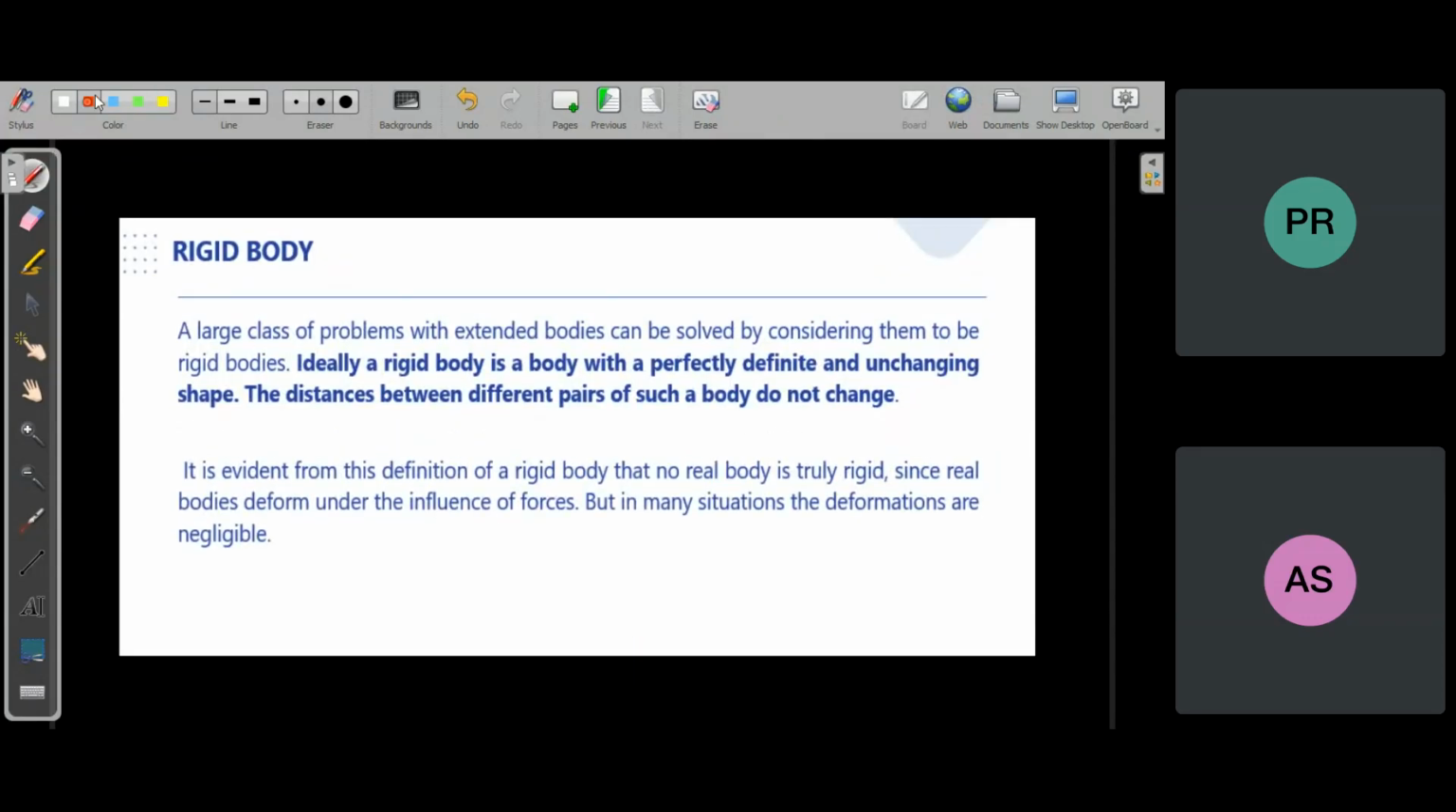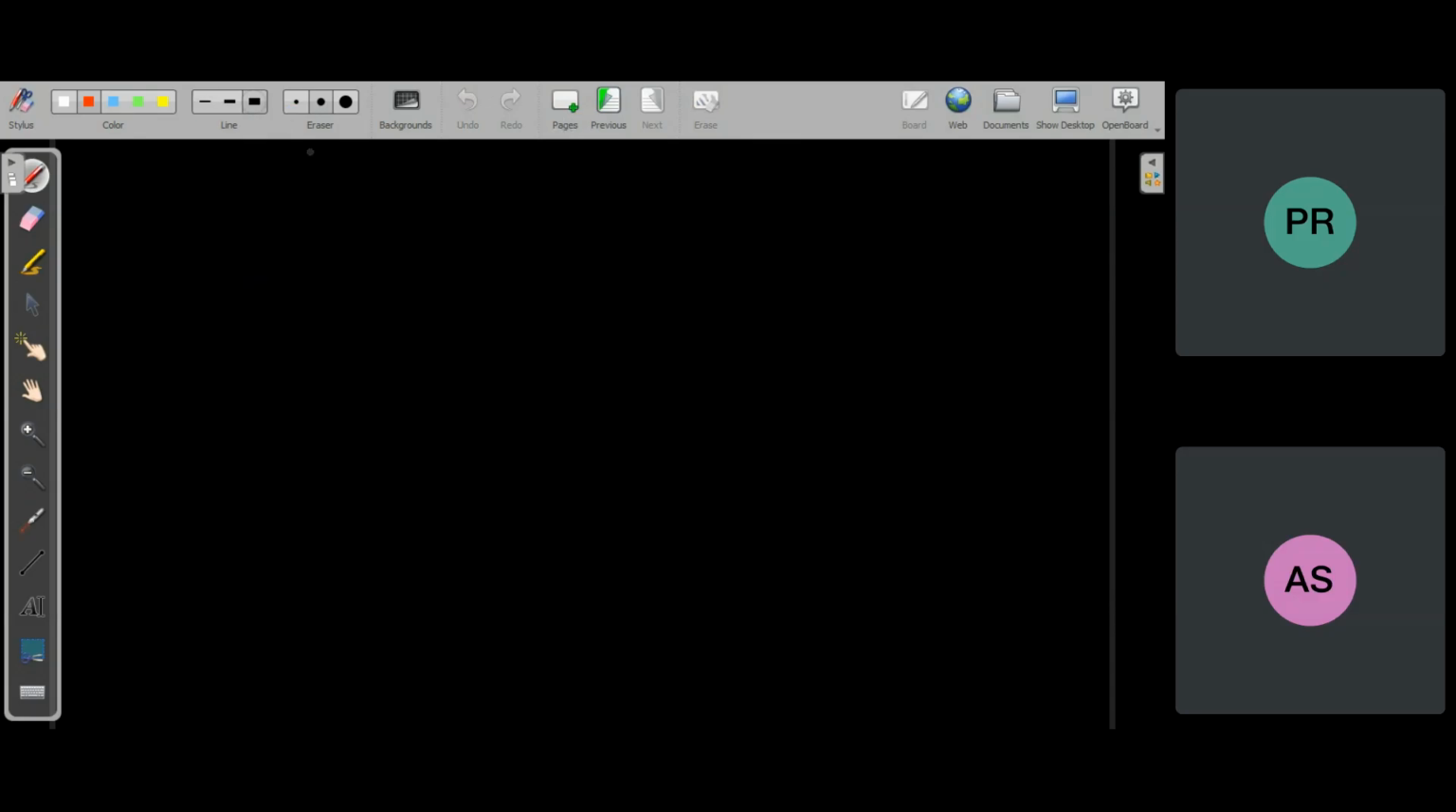in which the separation between any two particles of the body remains the same, no matter whatever external force is applied to it. Those are called ideal rigid bodies. Suppose this is an ideal rigid body. It can be of any shape and size, anything.